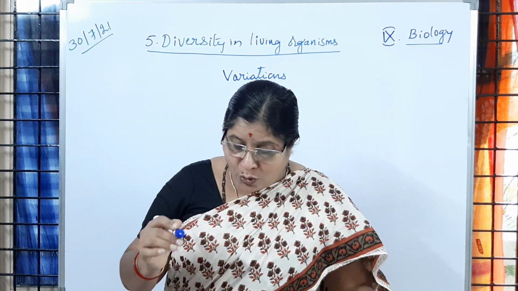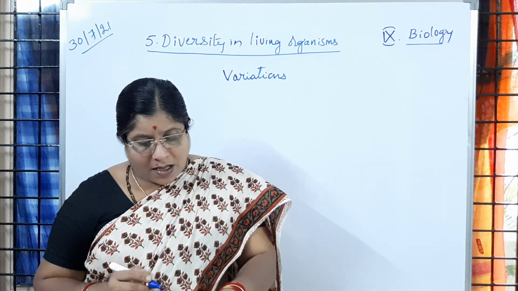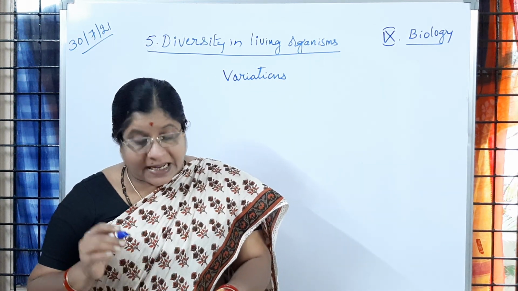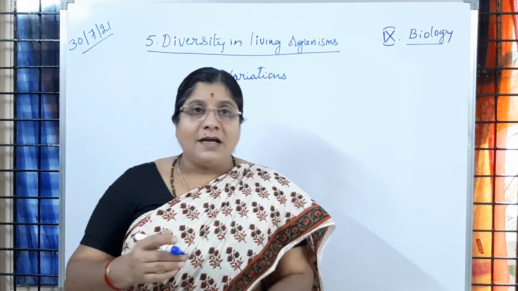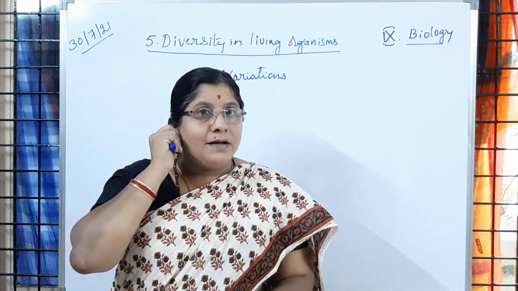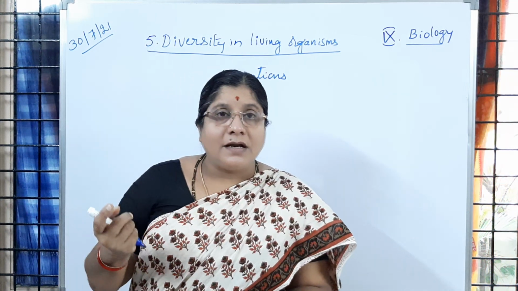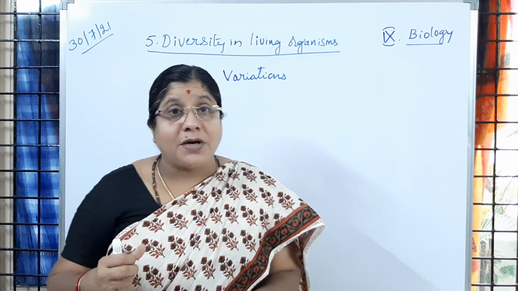So now, grouping of organisms on the basis of certain characters. Some characters are taken into consideration, like just now I said pupil color, or ear pinna, curly hair, or smooth hair, or height we are going to observe, or thumb impressions we are going to observe.